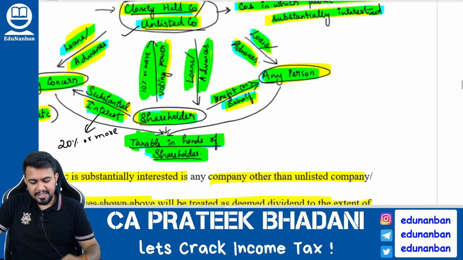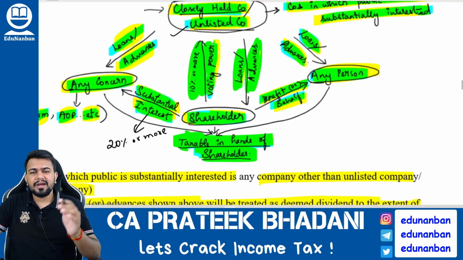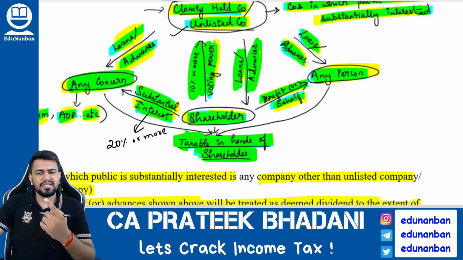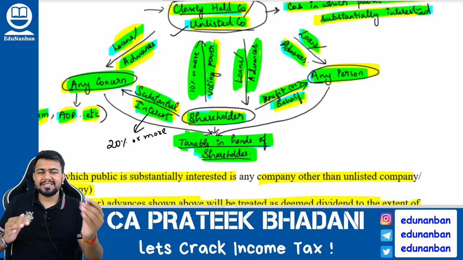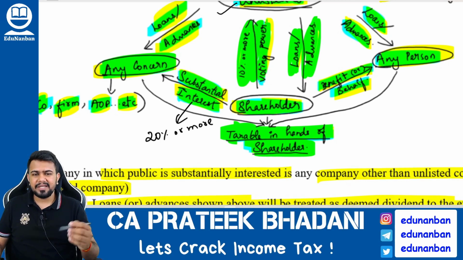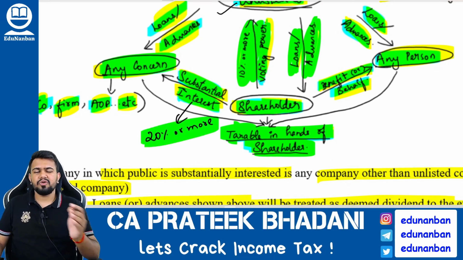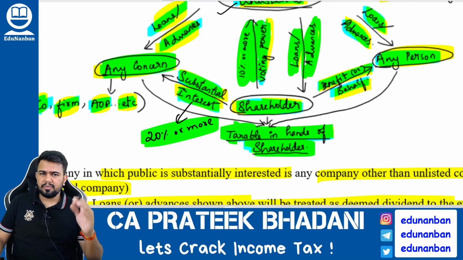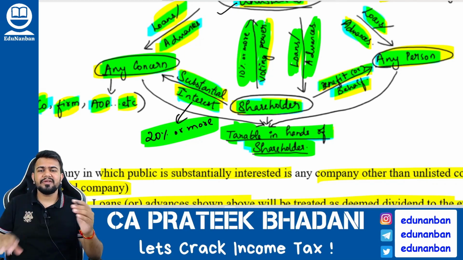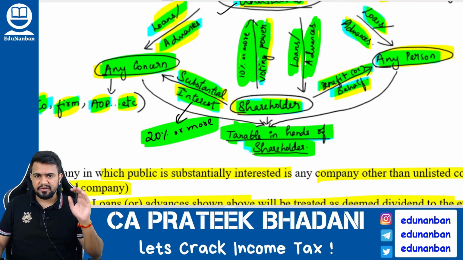You get my point? Similarly, even if a loan or advance is given to any concern in which the shareholder is having substantial interest, which means 20% or more voting power, or 20% or more profit sharing ratio, as the case may be, then also such loan or advance will be treated as deemed dividend in the hands of the shareholder.